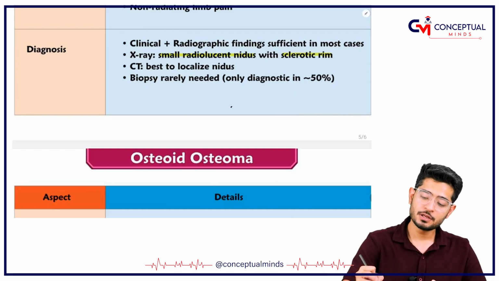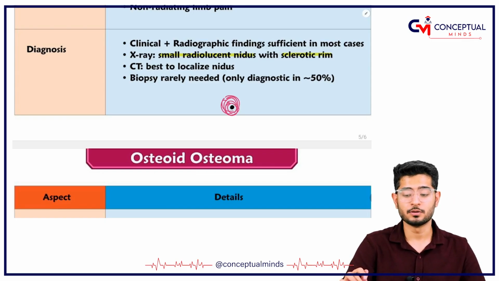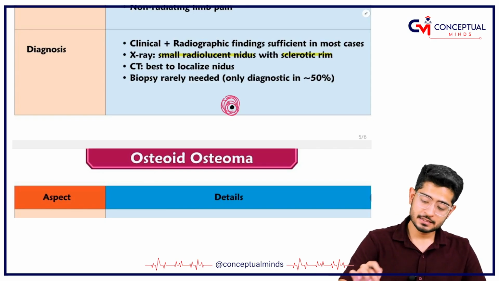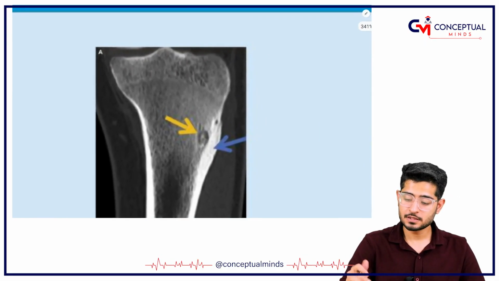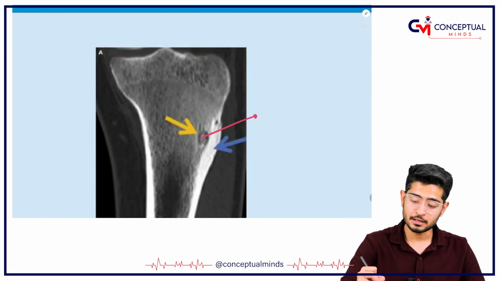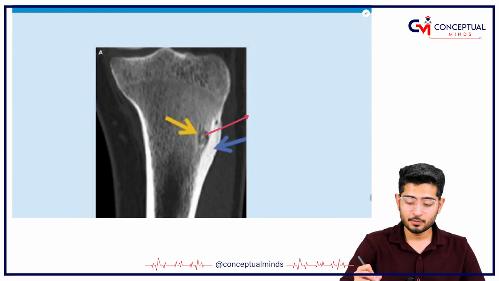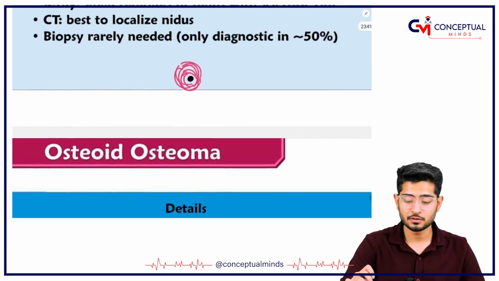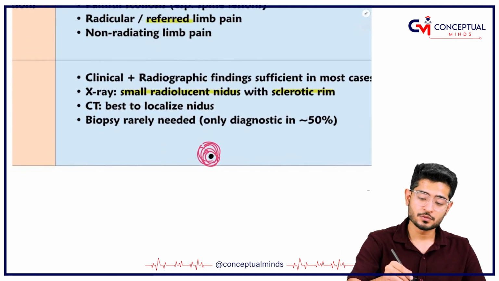Radiolucent means in the center it will be black in color, and in the surroundings it will be white. The X-ray shows this. Can you see? This is the white color at the end, and this is the black color inside, and there is a very hard and strong bone surrounding it. Hard and sclerotic bone.